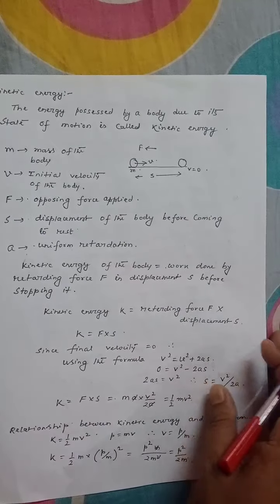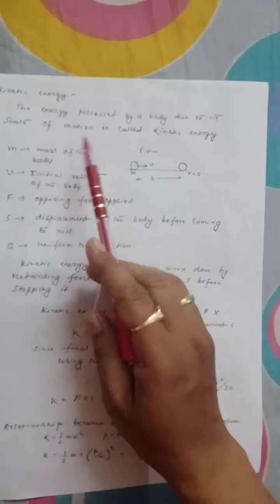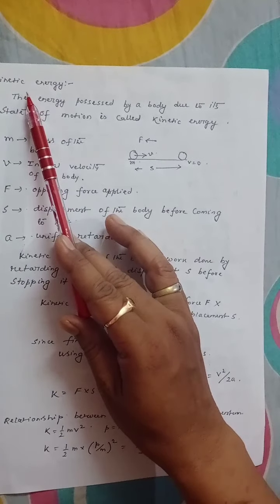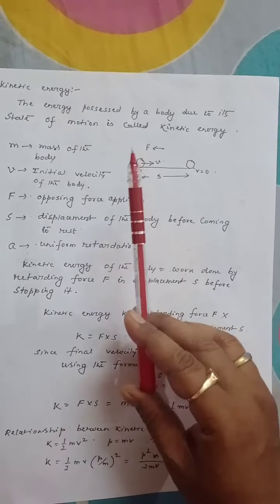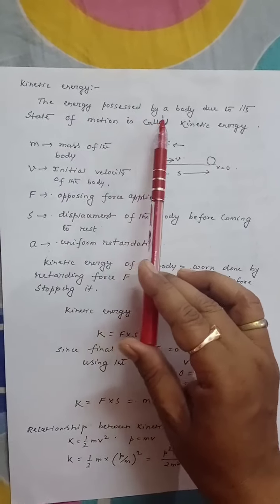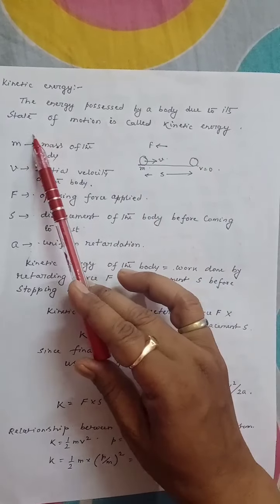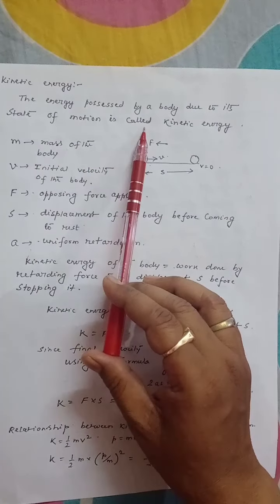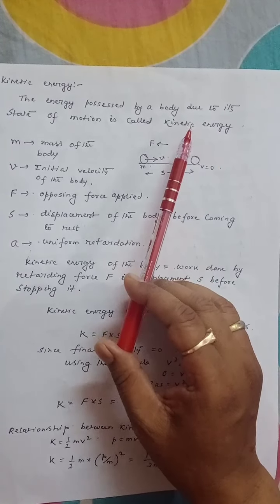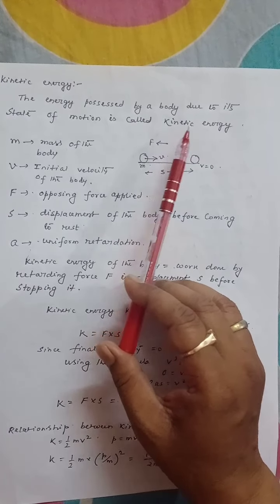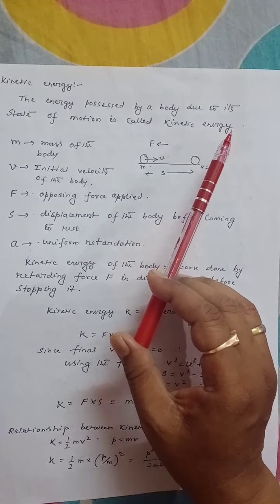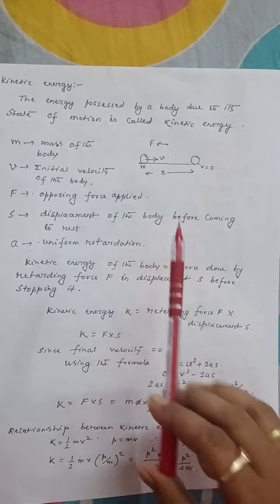Now let us discuss next type of mechanical energy, that is kinetic energy. What is kinetic energy? The energy possessed by a body due to its state of motion is called kinetic energy. It means any object with some mass moving with some velocity v possesses kinetic energy.